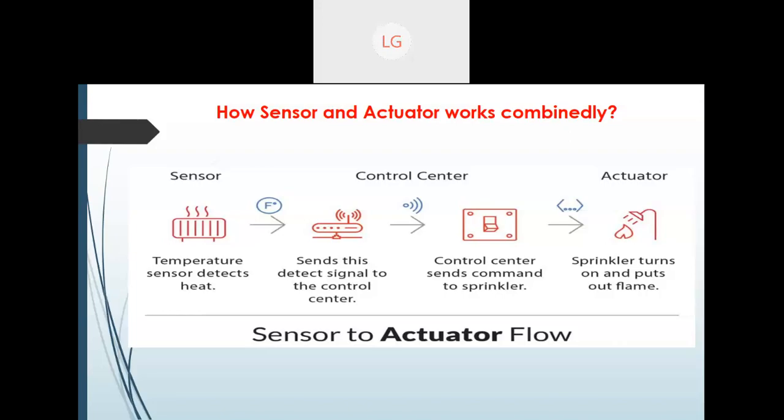As I discussed, this control center will send a particular command to another device. We have discussed the model and device to device communication, and how they work. So this control center will send this command to the sprinkler, and now the sprinkler will turn on and put the flame out.